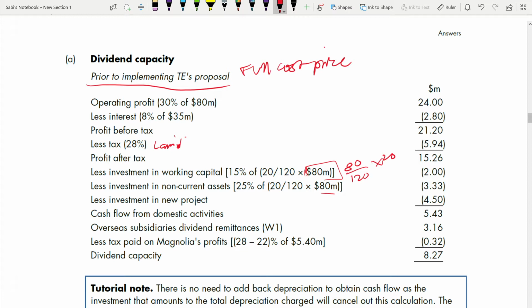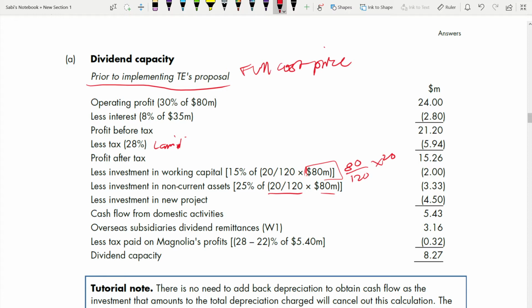Let's say 20% of Y is 80. Whenever you are given this type of scenario, you have to do it like this. Let's say the change was 30%. So it will be 30 divided by 130 into 80, like that. And on that 25% will be your investment in non-current assets.